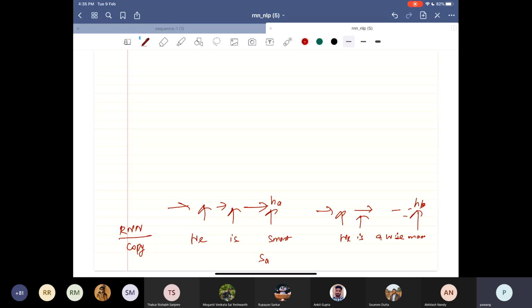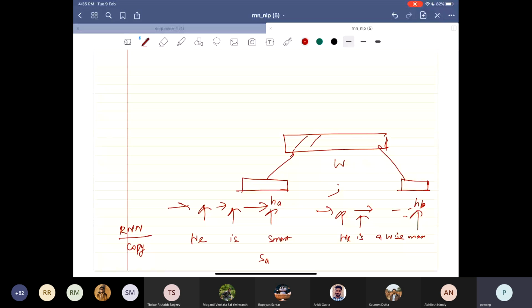You can even use some generic functions. So I have HA as my vector and HB as my vector. Now let me pass these as input to another matrix. So HA concatenated with HB becomes input to my next matrix.